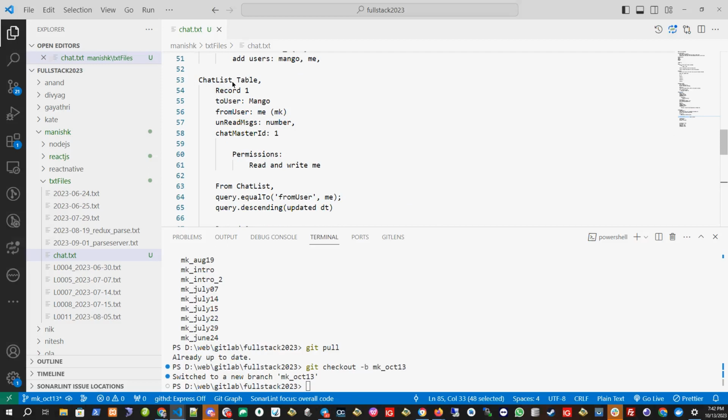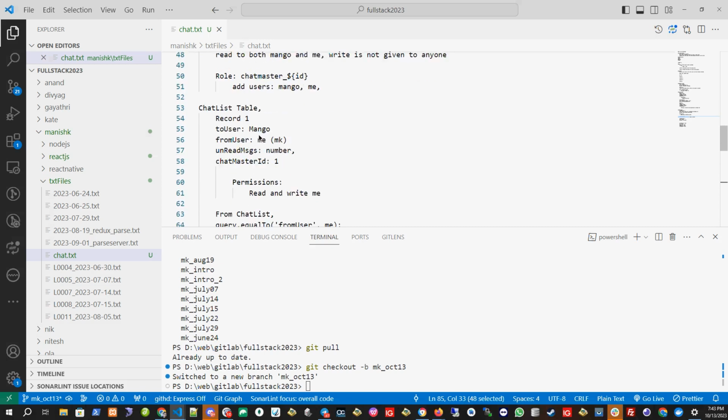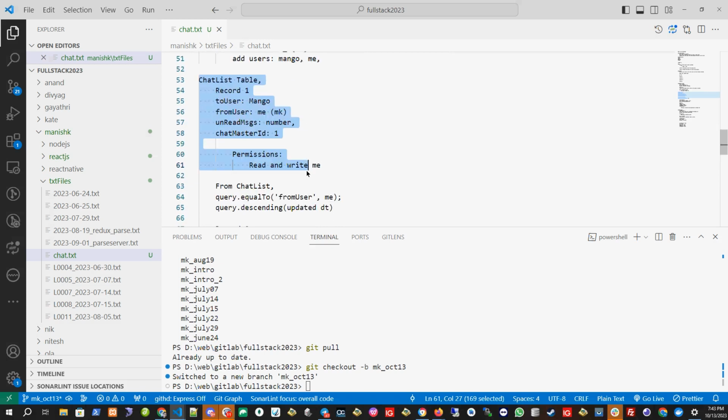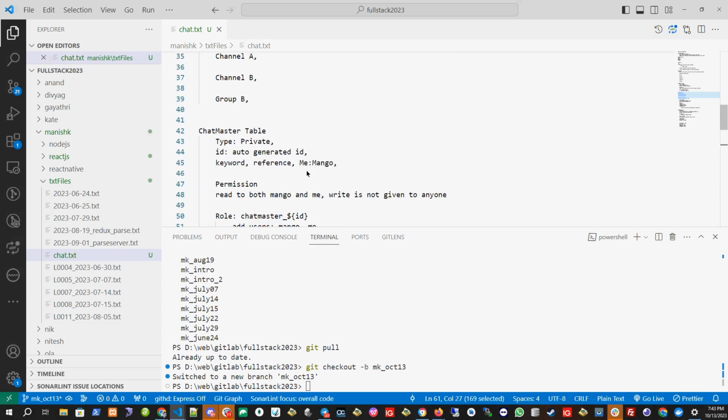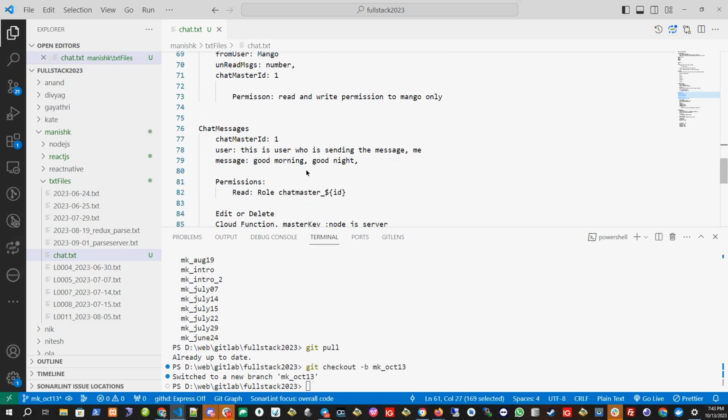But there will be some different changes in this chat list table, which we will discuss next time how to build it. Because once I build it, it will be more clear how to structure this one for the groups and channel. Right now it is not very clear how I will be writing it. What is the best one for now? Okay, so these are the three tables we need for the chat application.